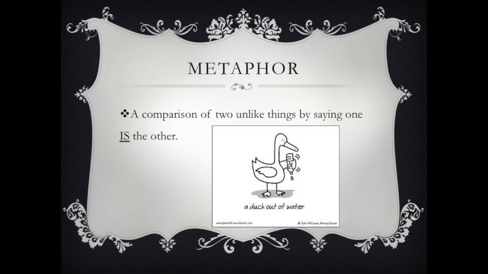I'm comparing her at the dance to a duck out of water to make my poem or my story more interesting. So a metaphor is when you compare two things by saying that one thing is the other. And those are pretty common in a lot of poetry. Sometimes a poem is an extended metaphor, meaning the entire poem is comparing one thing to another. And we'll look at some examples of that in Bronx Masquerade.